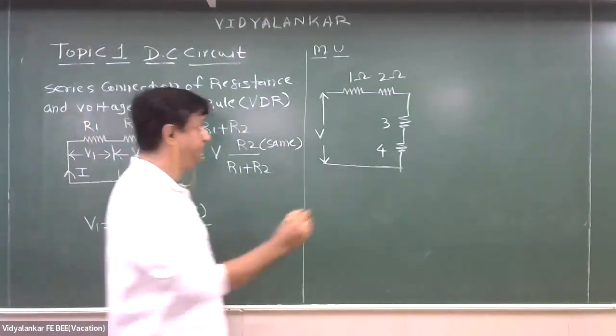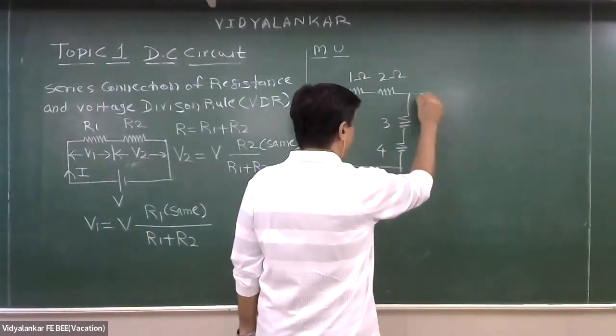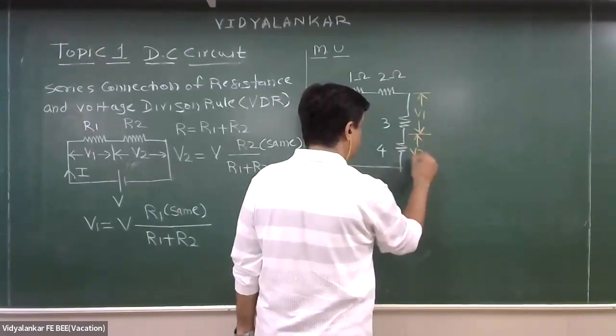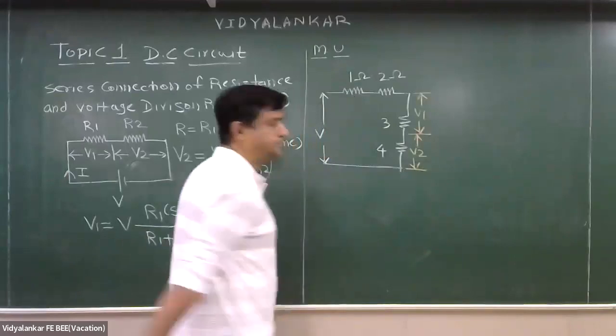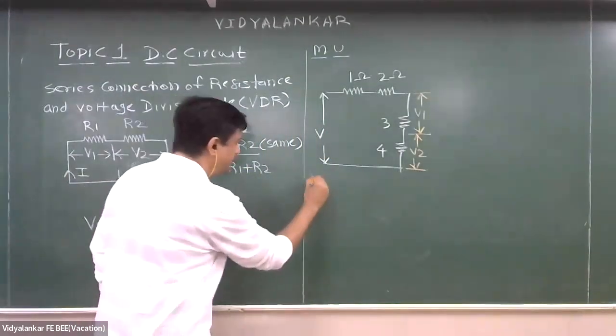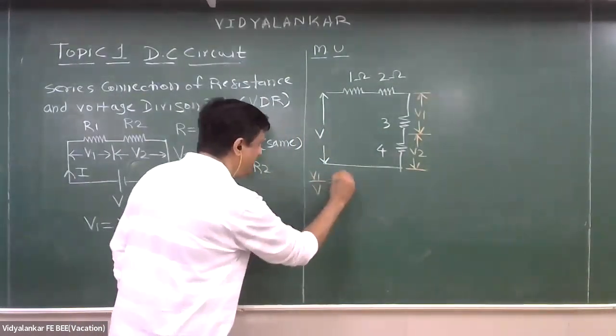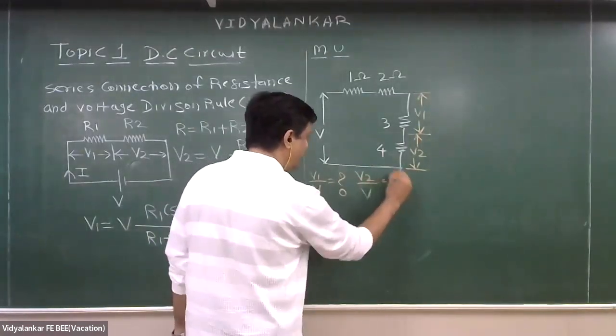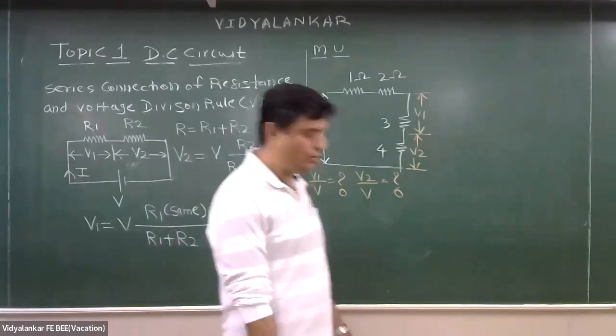अब ध्यान से देखना. This is V1 and this is V2. And question is, find V1 upon V and find V2 upon V. Okay, note down the question.